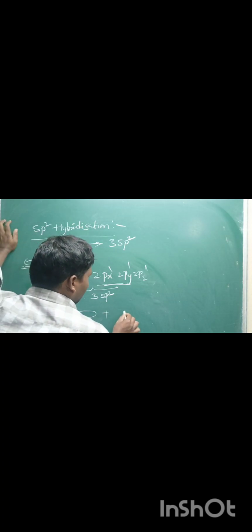If you take another carbon atom, it also has one sp2, two sp2, and three sp2 hybrid orbitals. Each sp2 hybridized orbital of carbon holds one electron.